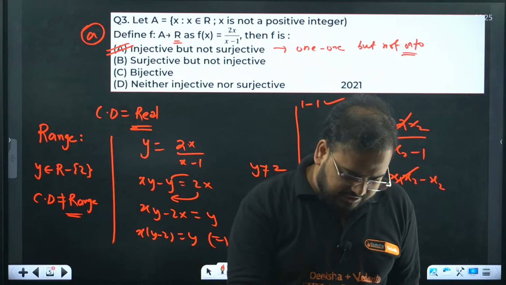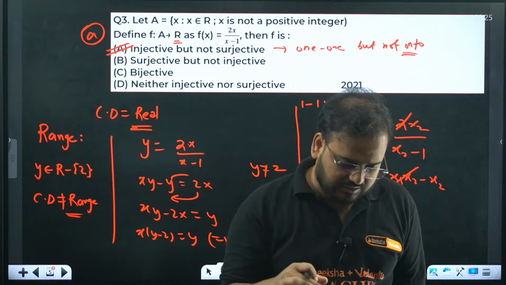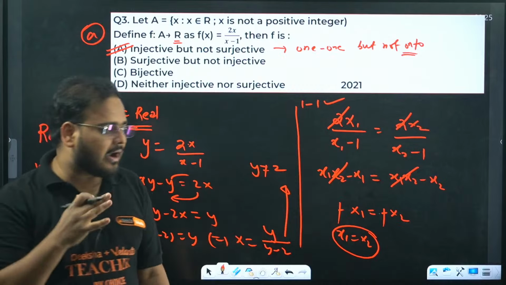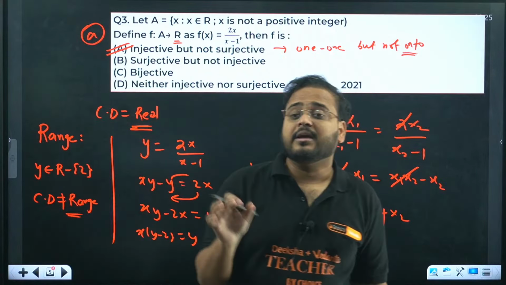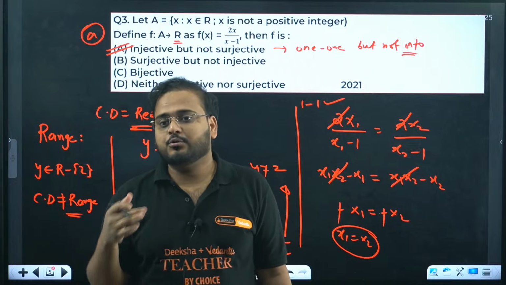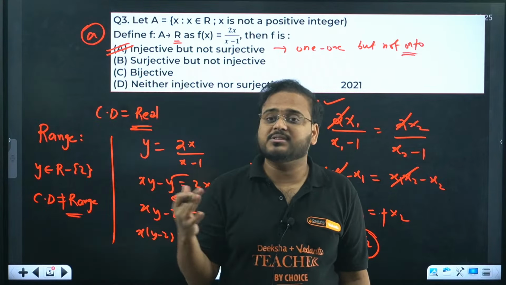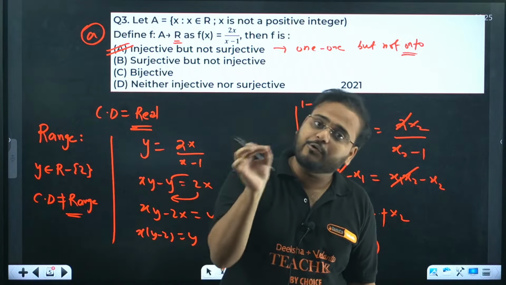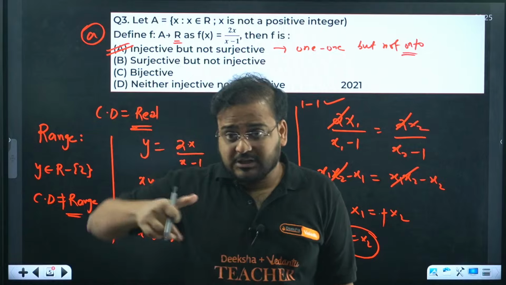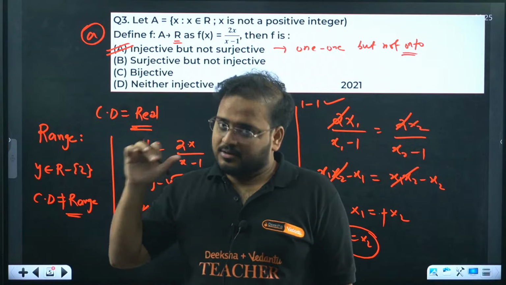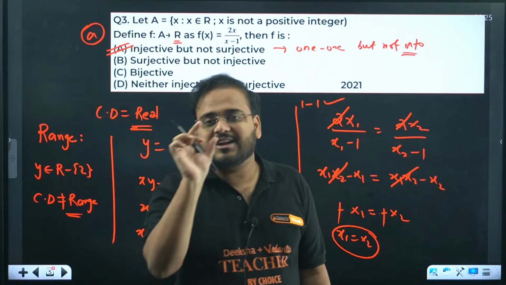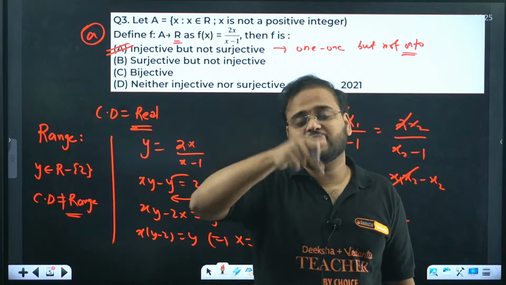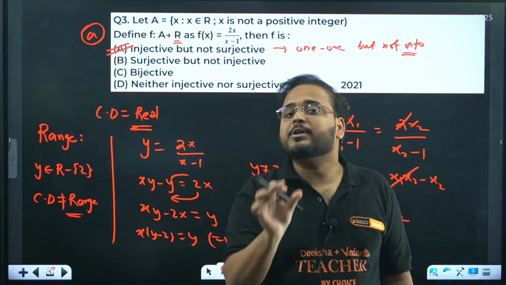Sir, what about natural and integer number for 1-1 function? Sir, it is 1-1 or onto. But the thing is, do not think like that. I ask my students not to think like that. If there is a question, then only you ask a question like that. Because if you go on the permutations, different types of combinations of a question for different domains, it will not be possible to identify that question. If you have a question, then only you can solve it. For this question, if you're talking about integer, define the question, then only we can talk about that. Let's not go into what if the domain was this and this, sir. Let's take a question, then only we can understand.